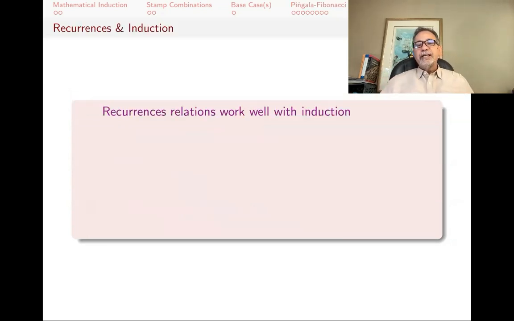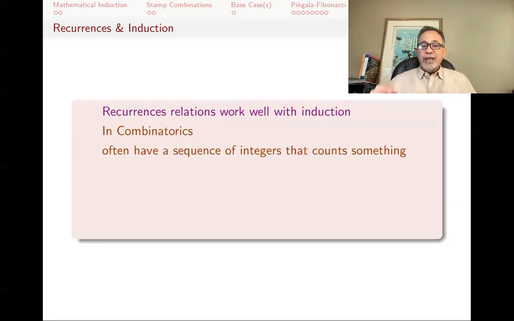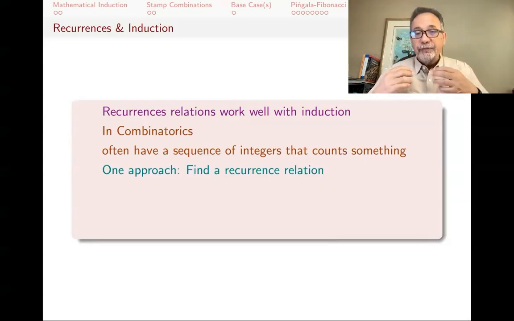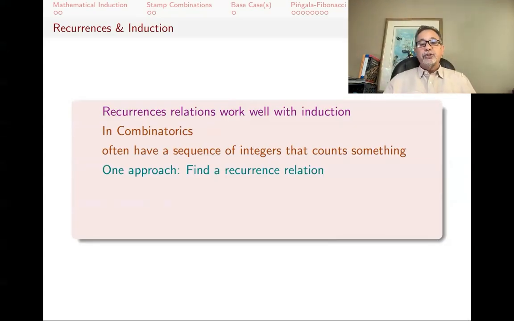The Pingala-Fibonacci sequence was an example of a sequence given to us by a recurrence relation. By a recursive definition, we knew that every one was the sum of the previous two. These kinds of recurrence relations work with induction really well. We already saw two proofs using them, and I will show you one more. In combinatorics, often we have a sequence of integers that counts something. And one way to approach that, instead of trying to find a formula, is to find a recurrence relation for it, just like the one for the Pingala-Fibonacci sequence.